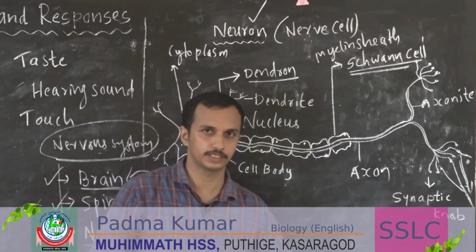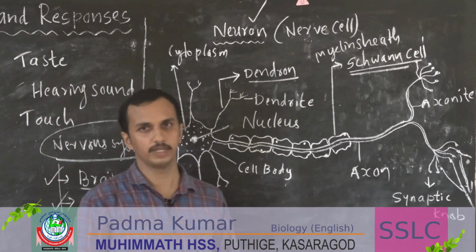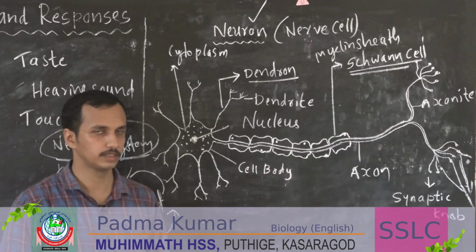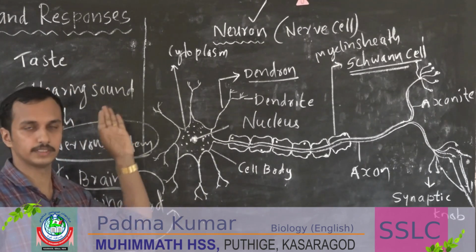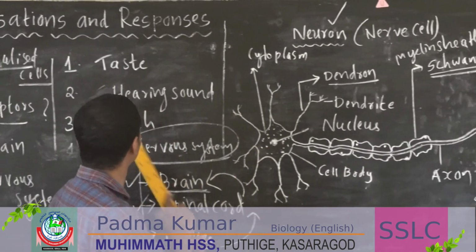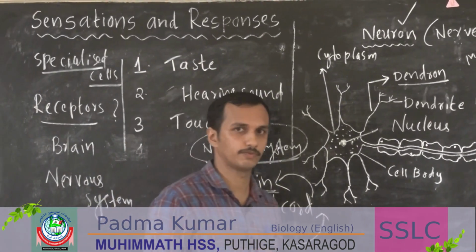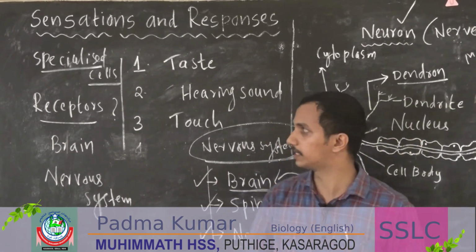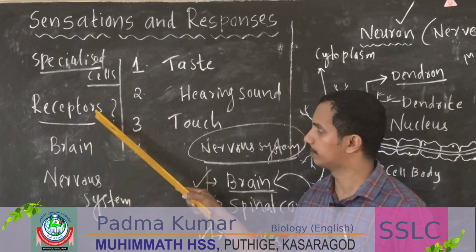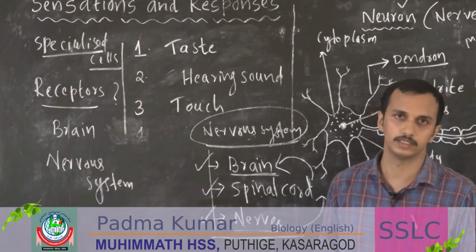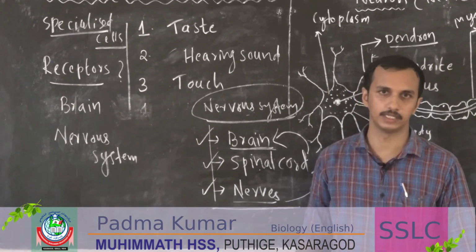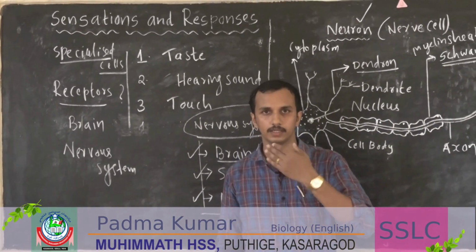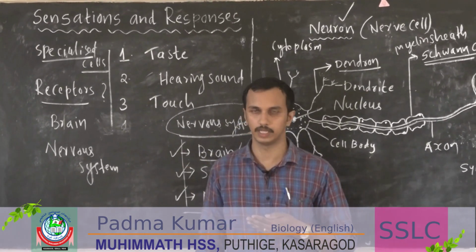So just rewind. What are the topics we already discussed here? We are just starting a chapter, that is sensation and responses. First we discussed stimuli. Then receptors. What are receptors? Receptors are specialized cells in our sense organs and body parts. They receive stimuli and send impulses to nerve cells.